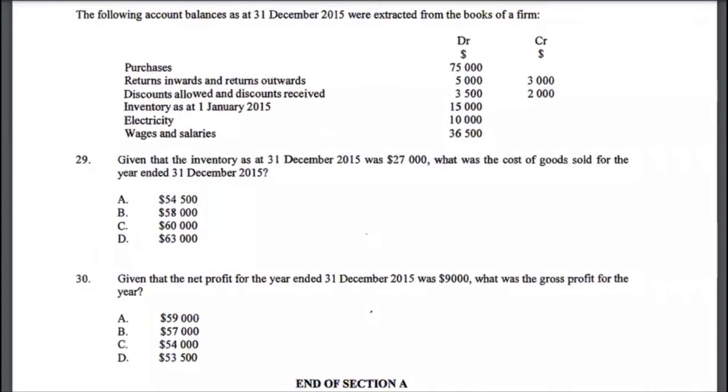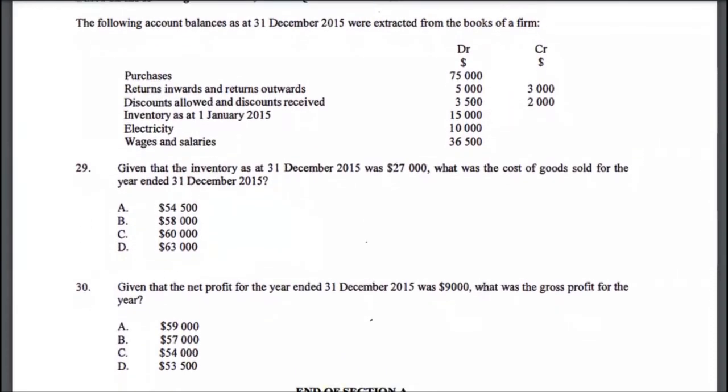Let's look at the last two questions, which are interlinked, 29 and 30, which are again about accounting, and you need to use some formulas to calculate those numbers. So all I will do is explain the rationale in this case, and then you can calculate the numbers yourself, because that's the practice, right? You need to understand how to calculate numbers by yourself for the exam, because you will be doing the exam. So here they've given you a trial balance.